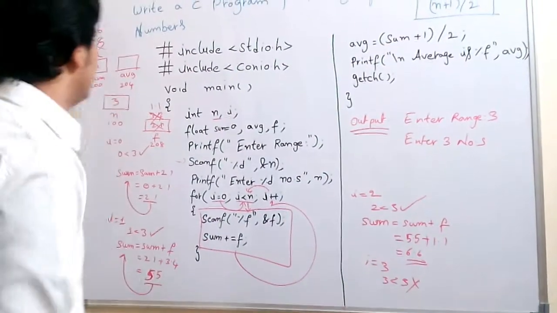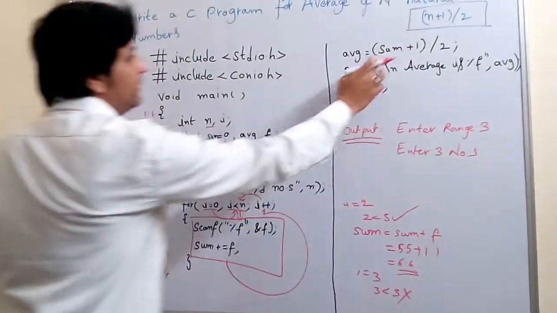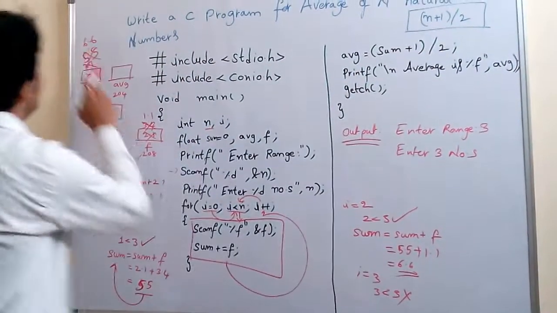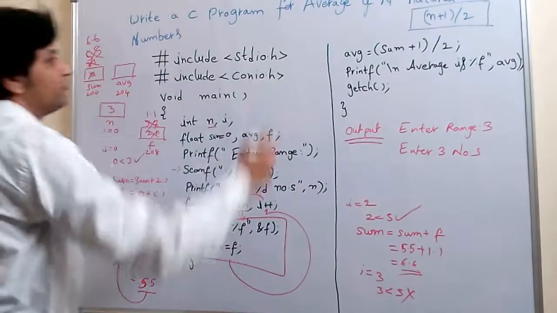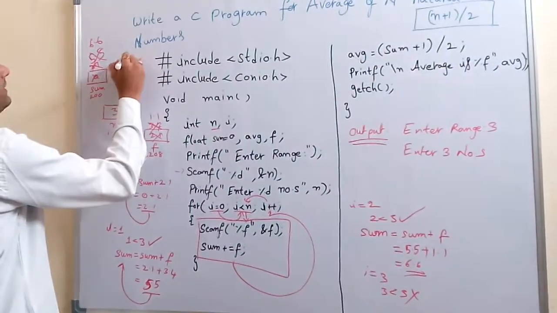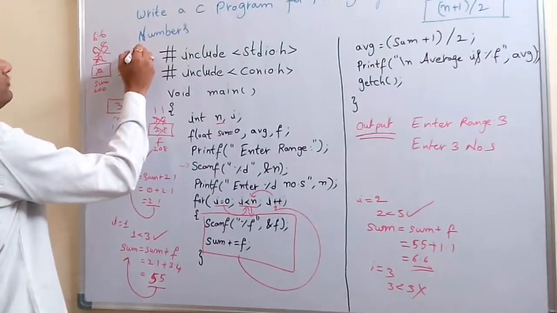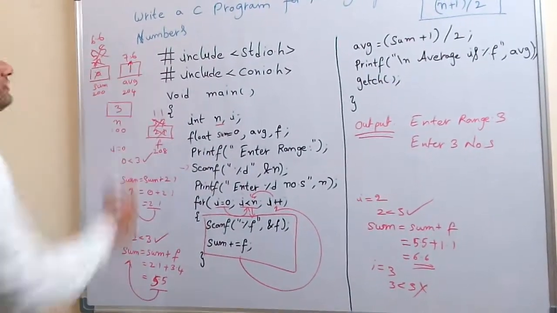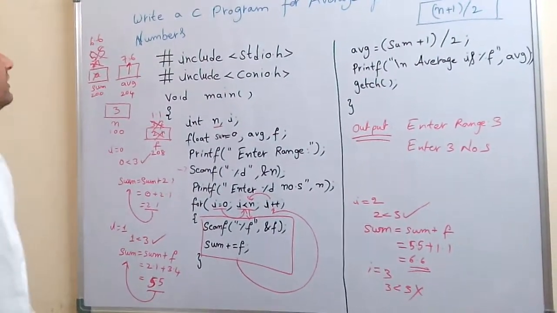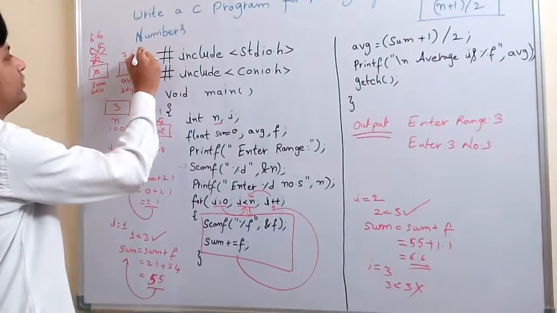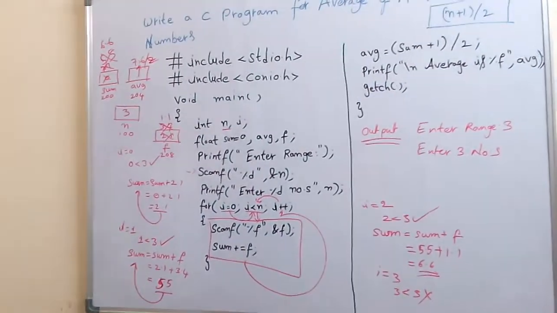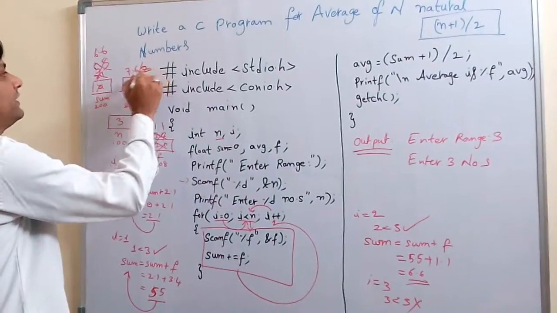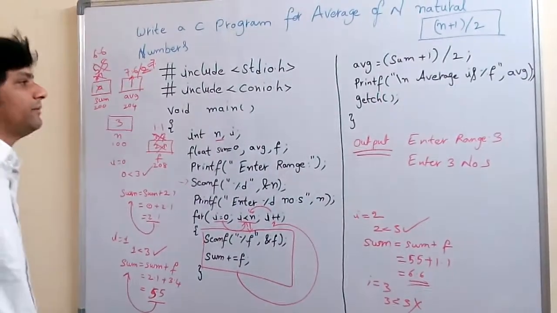Finally, average equals (sum plus 1) divided by 2. What is the sum value? 6.6. 6.6 plus 1 is 7.6, so we divide 7.6 by 2 and get some average value.